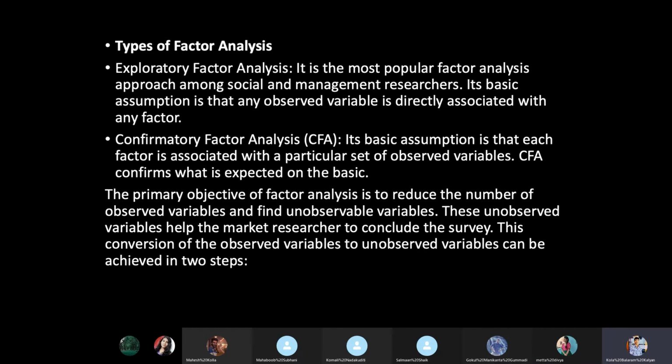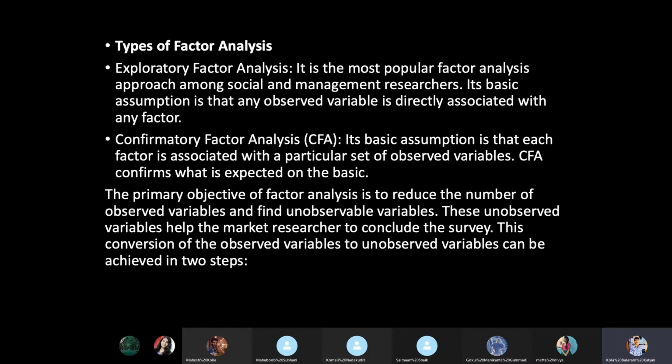In confirmatory factor analysis, each factor needs to be compared with other variables: what combinations need to be done, and is there any dependency between these two. This is how confirmatory factor analysis is done.